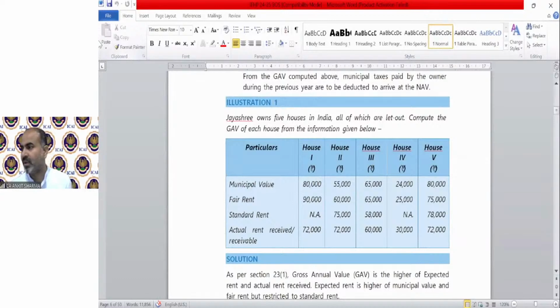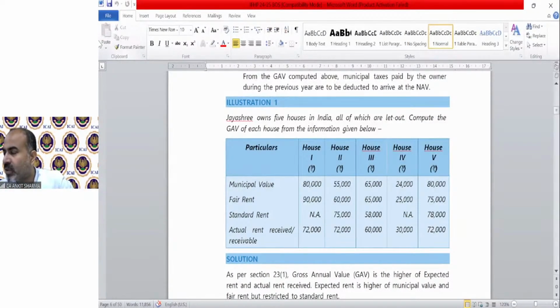Priyanka Pandey is asking, sir, if Mr. Z has 4 houses, of which he uses 2 houses for business purposes and the other 2 for residential self-occupied use, what is the treatment of the 2 houses used for business? That will be under the PGBP head as his asset. He can claim depreciation on it. That's it. There is no treatment in house property. The property you use for business or profession will be treated as an asset in your business, and for assets in business we claim depreciation. There is no other treatment of income.